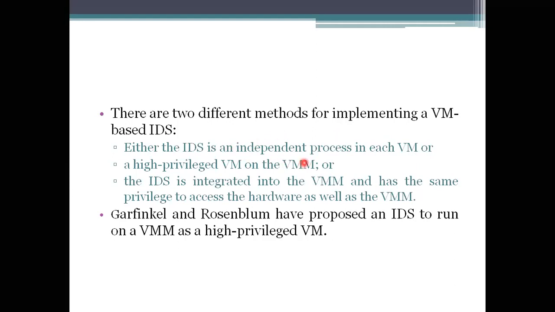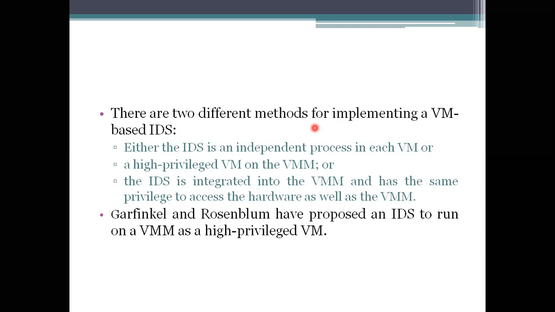To overcome this, we take the high privileged VM. Here the IDS is secured by the hypervisor. The other approach is that the IDS you are using is integrated into the hypervisor, and also into the hardware and host operating system you are using, so the whole system also has the IDS.